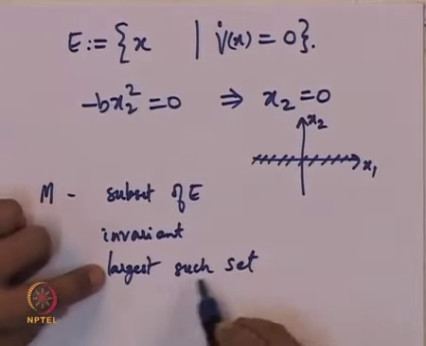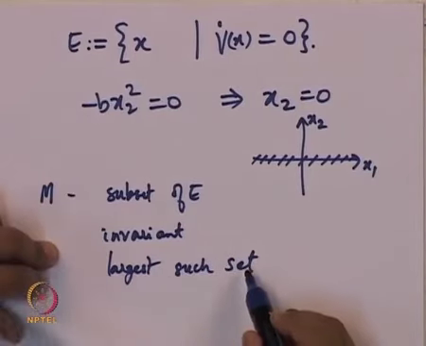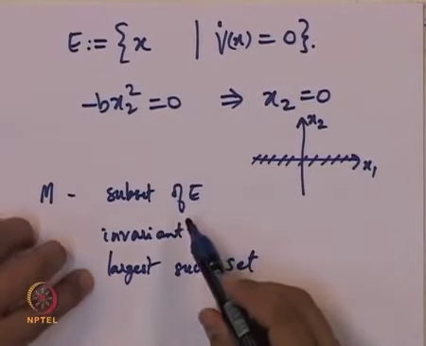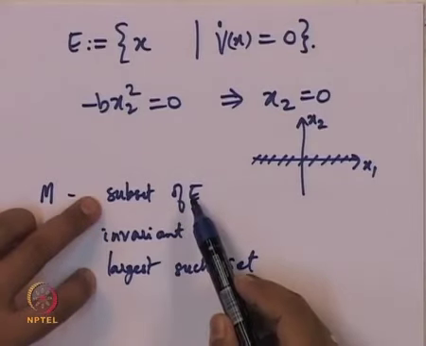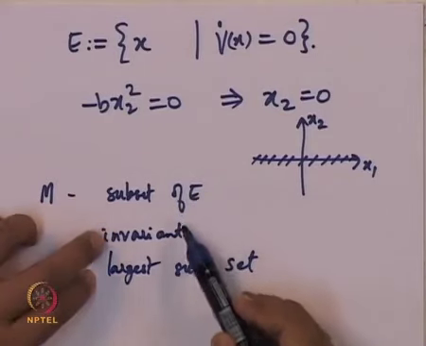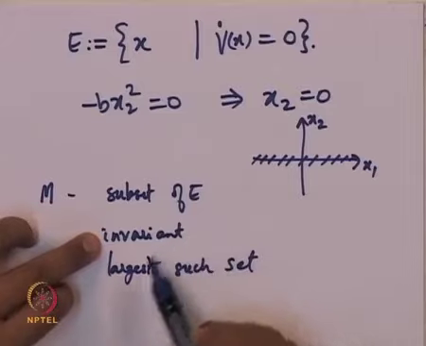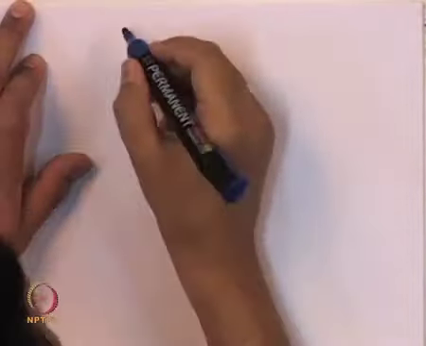So, how will we find the largest such set? We will look for what values of x1 and x2 are a subset of E and are also invariant. When we try to do this, we will automatically get the set of all x1 x2 points that are invariant and contained in E, and hence it will be the largest such set.